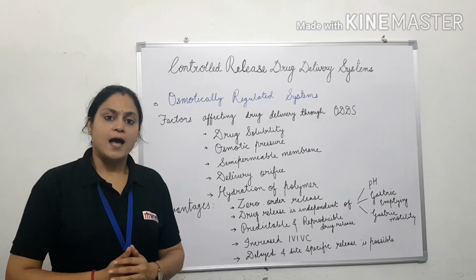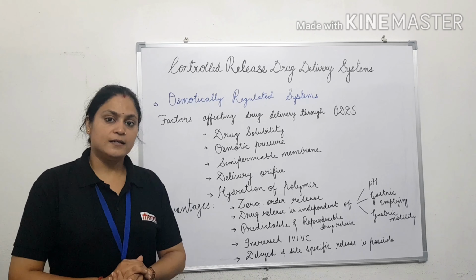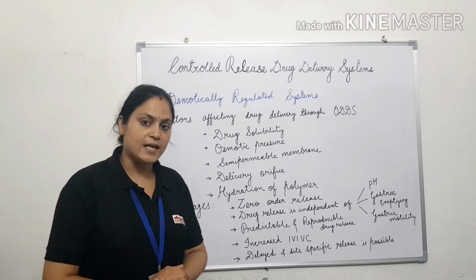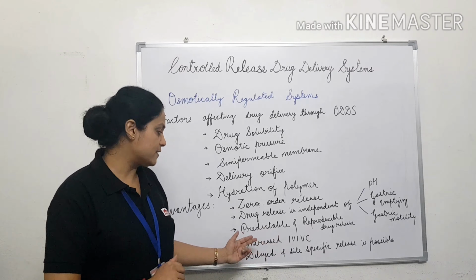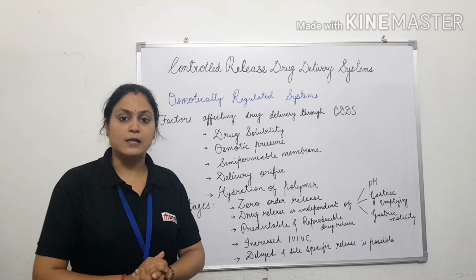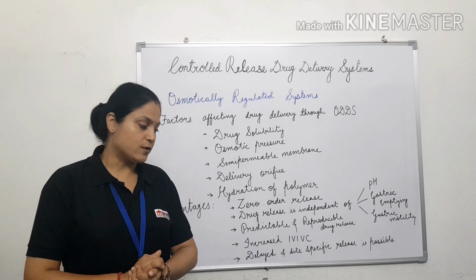Whenever it comes in contact with the fluid, the operation starts. So it is independent of the effect of pH. The drug release is also predictable and reproducible. It gives uniform blood plasma drug concentration.